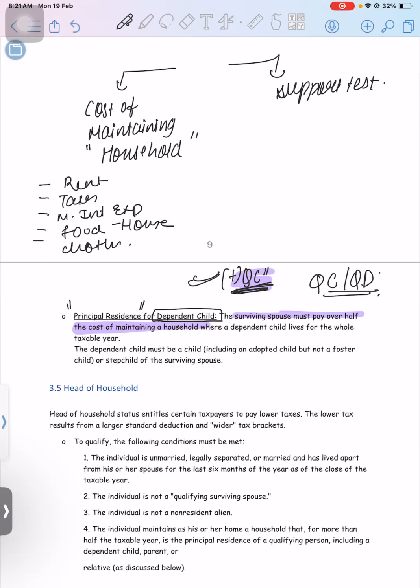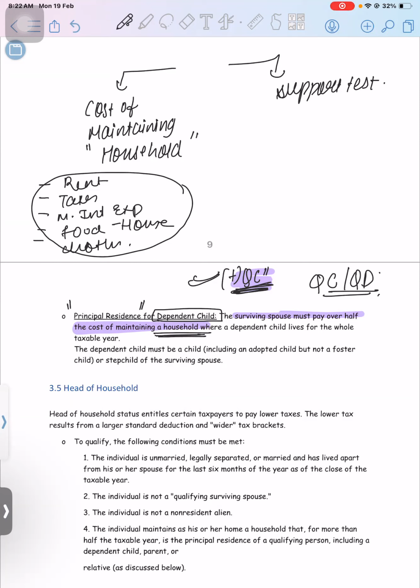But the child's medical expense will not come. Child's insurance will not come. Child's education expense will not come. Because they are using the words maintaining the household, only the expenses related to the household will come into the picture when you calculate whether 50% is paid by the surviving spouse or not. That will be decided based on the cost of maintaining the household. So all the household related expenses will come into the picture.